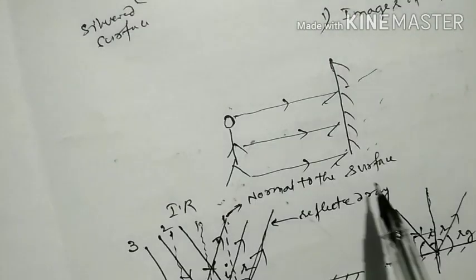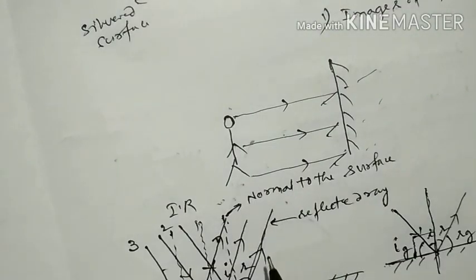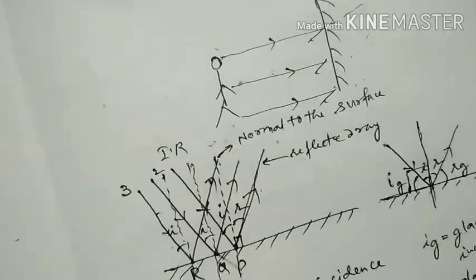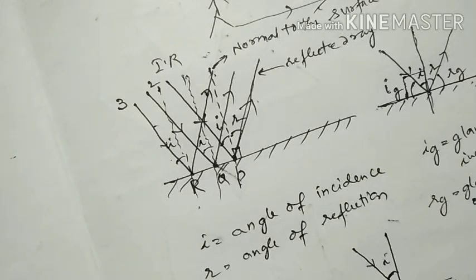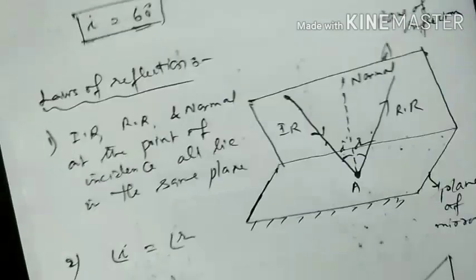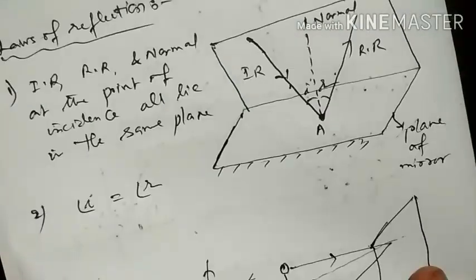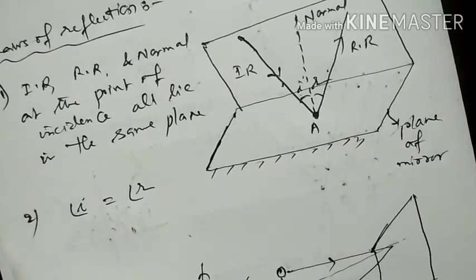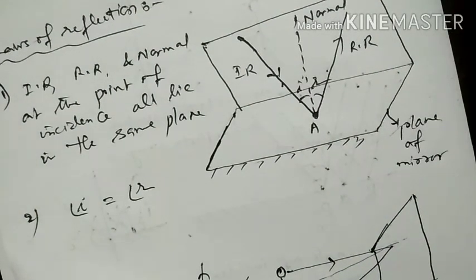And next are the incident ray, reflected ray, and normal. And the related angles are the glancing angle and incident angle. And next it is laws of reflection. With this we can complete this topic. So in today's class we have discussed the introduction part of light.